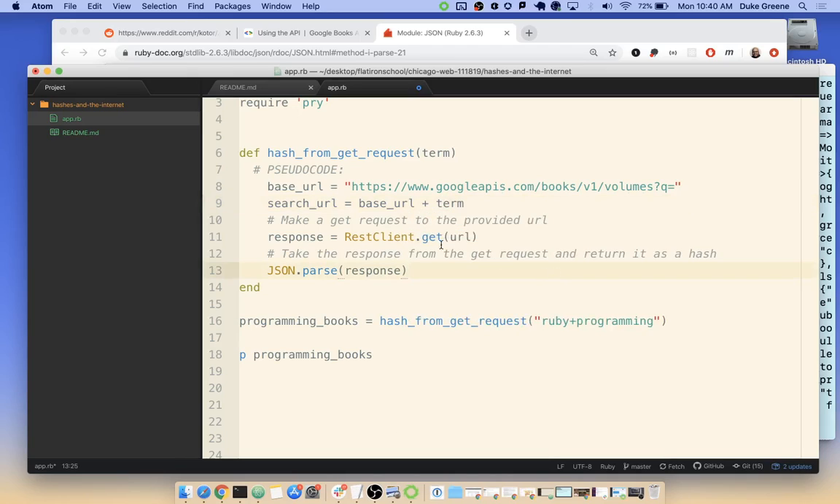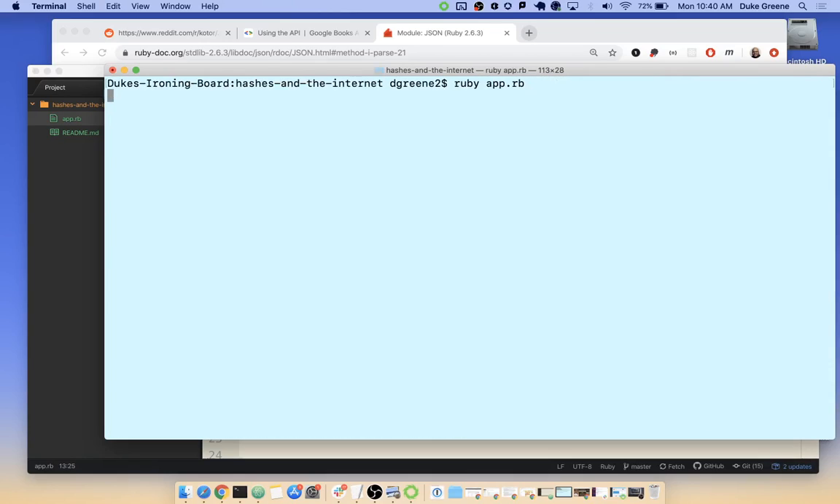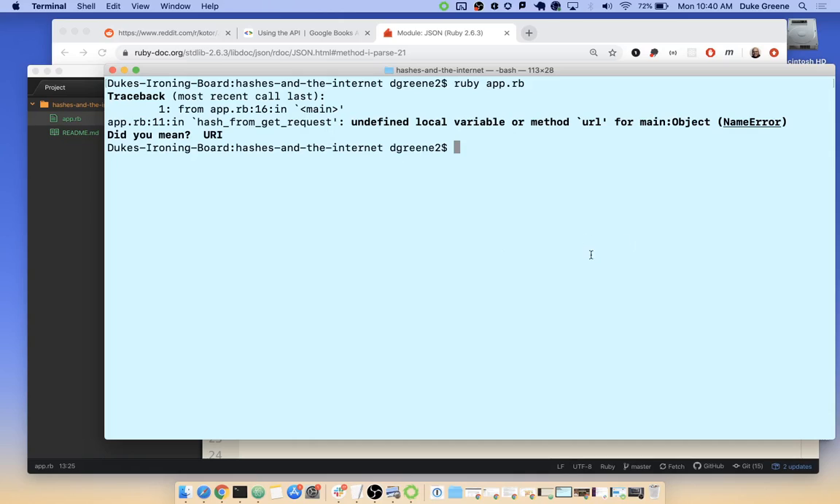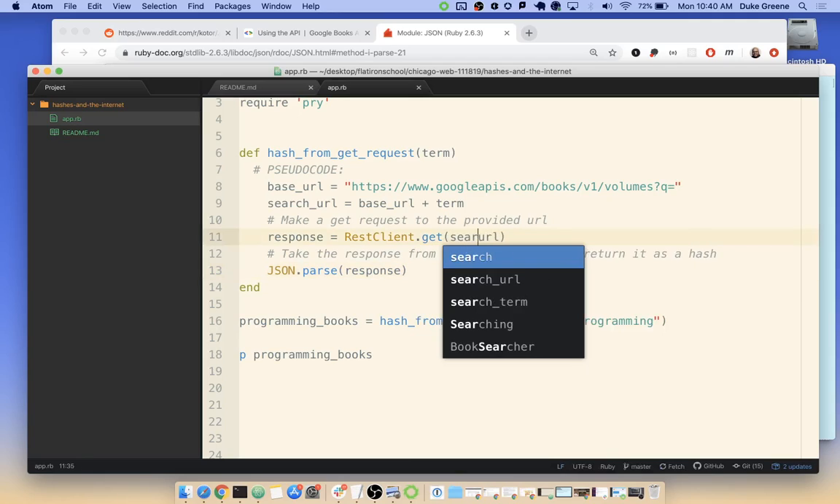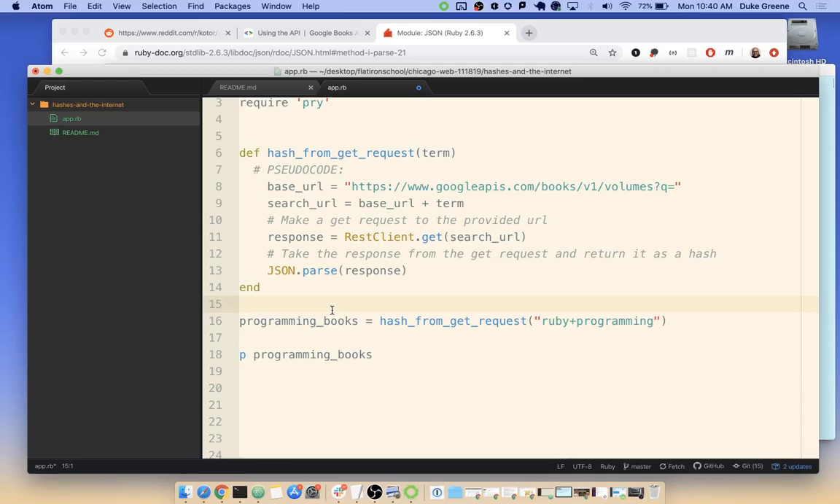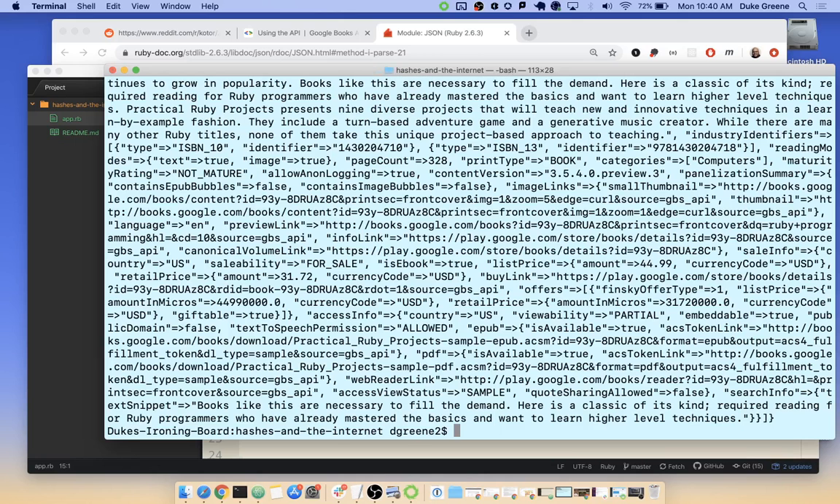And I think this should work the same way, right? Because we'd have the base URL, which was the first half of the string, and then the last chunk gets added on, and then we do the same exact steps that we did before. I just want to see if that still works. Let's see, undefined local variable method URL. Oh, I changed my variable, search URL. That's where I want it to go. So that still returns the hash using the same things.